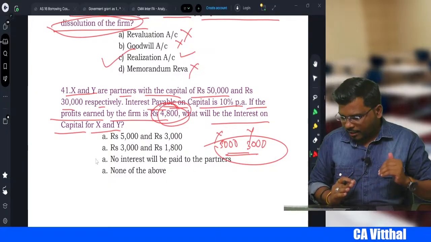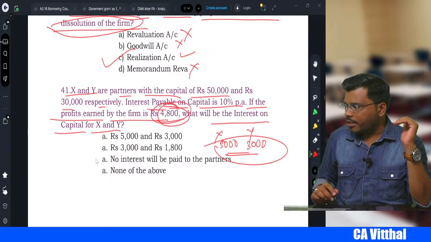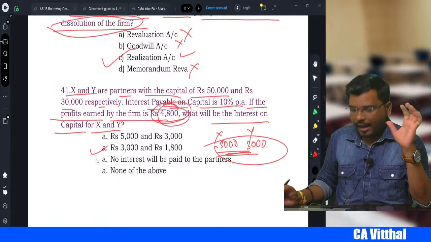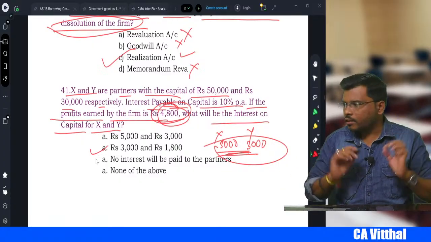The correct answer will be to distribute this 4,800 in the ratio of 5:3, which comes to 3,000 and 1,800. This will be the correct answer.